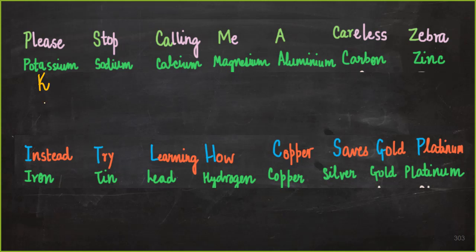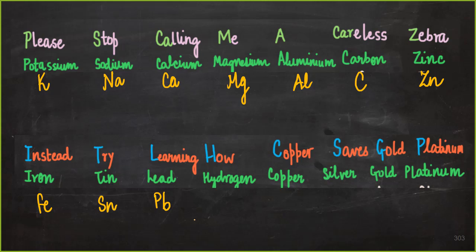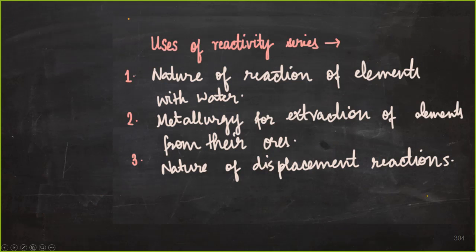First we have potassium. So this is the most reactive element. Then we have sodium, calcium, magnesium, aluminium. Then we have a non-metal, carbon. Then zinc, iron, tin is Sn, lead is Pb, hydrogen is H. This is again a non-metal. So carbon and hydrogen are two non-metals which have been placed in this series. Copper is Cu, silver is Ag, gold is Au, platinum is Pt.